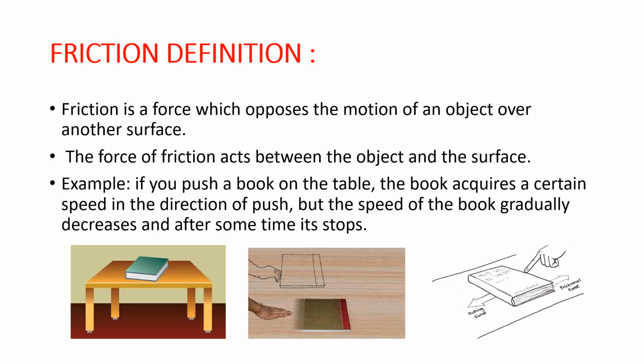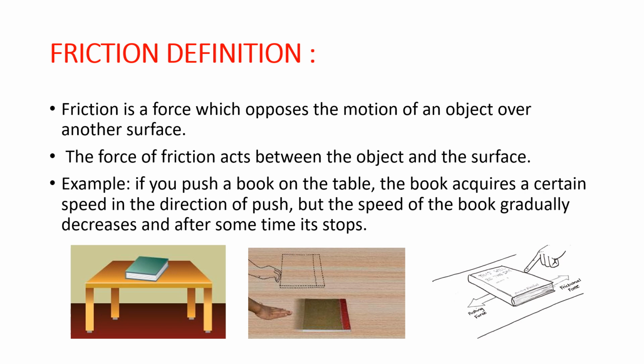Let us see the definition of friction. Friction is a force which opposes the motion of an object over another surface. The force of friction acts between the object and the surface.